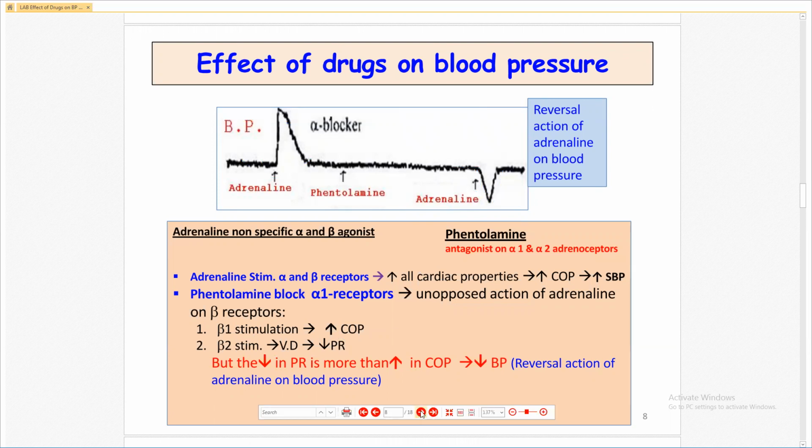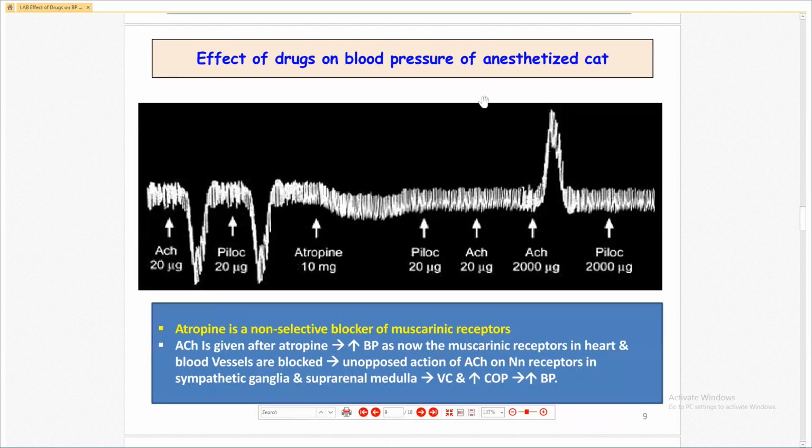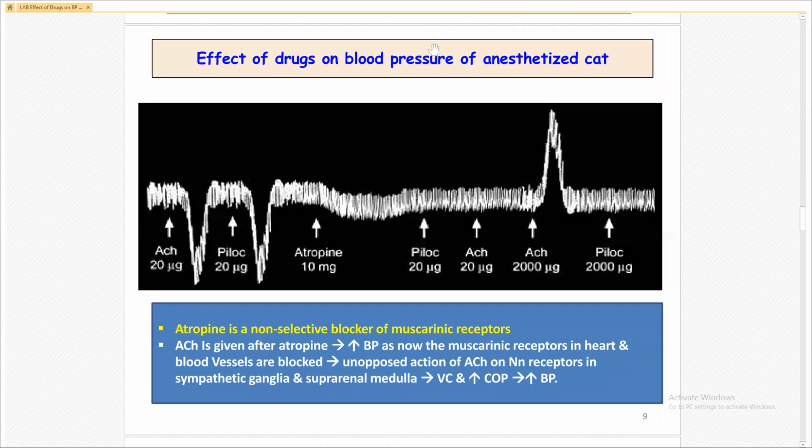Let us see another experiment. Acetylcholine acts on muscarinic receptor and decreases blood pressure. Here you see the decrease in the blood pressure. If the curve is downward, there is decrease in the blood pressure, and if the curve is upward, there is increase in the blood pressure.